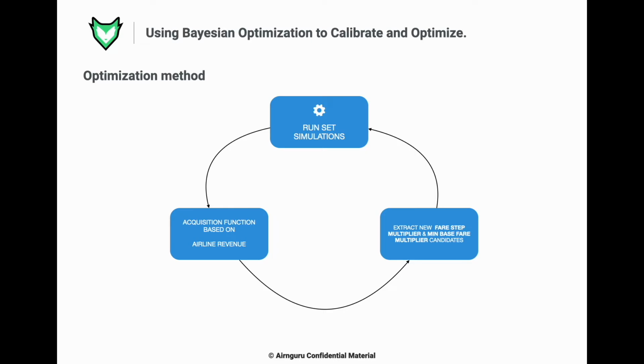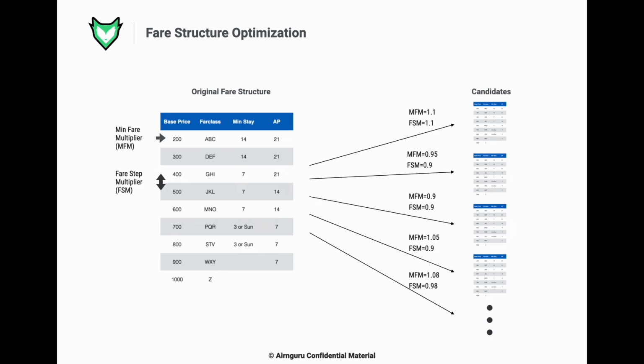And we will start looking in the search space with 2 other variables, the first step multiplier and the minimum fare multiplier. As you can see in this example, the minimum fare multiplier, or MFM, will multiply the minimum fare of the fare structure, while the first step multiplier, or FSM, will multiply the fare distance between each fare in the fare structure, making the fare structure longer by increasing the distance in price between each fare, or shorter by decreasing that distance.